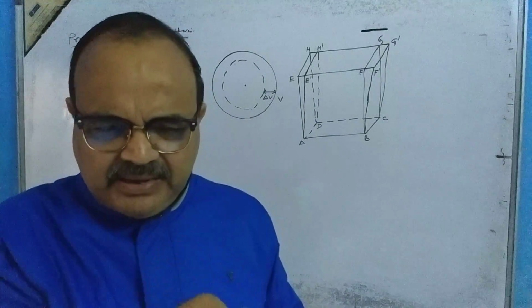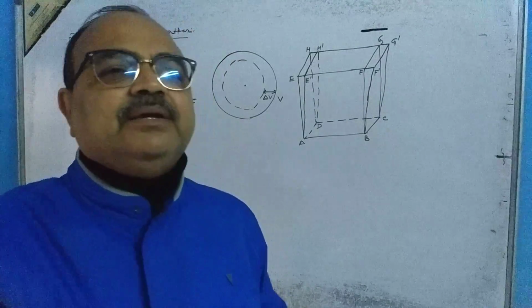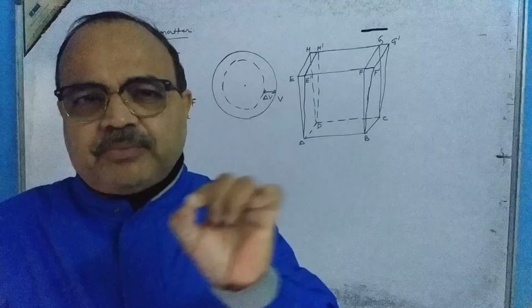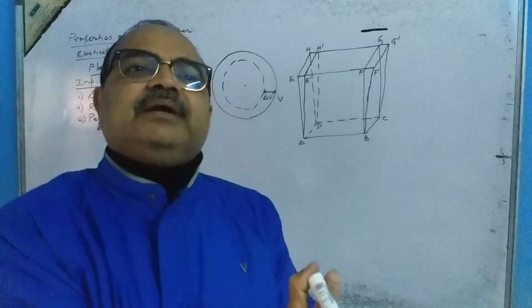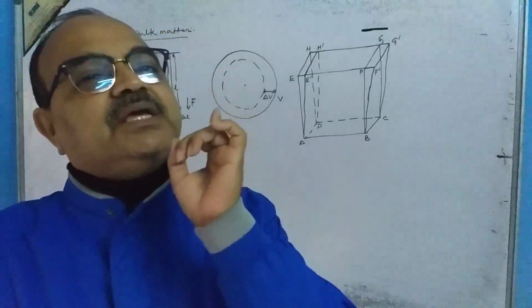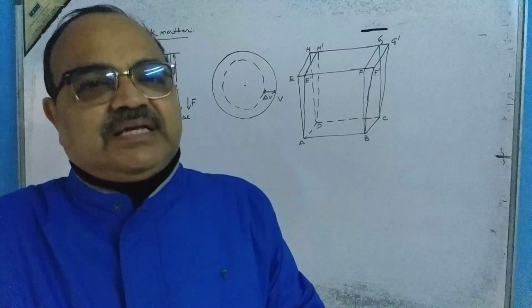Although I will emphasize the point completely more, means there should not be a slight deformation also. It will completely recover, it will completely regain its original condition. Such a type of body is called the perfectly elastic body.